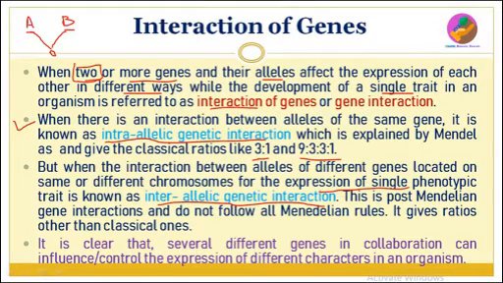So from this it is clear that several different genes in collaboration can influence and control the expression of different characters in an organism. So we can say that for the expression of one phenotype, many genes may be involved, or alleles of different genes may be involved. This particular concept is known as interaction of genes.